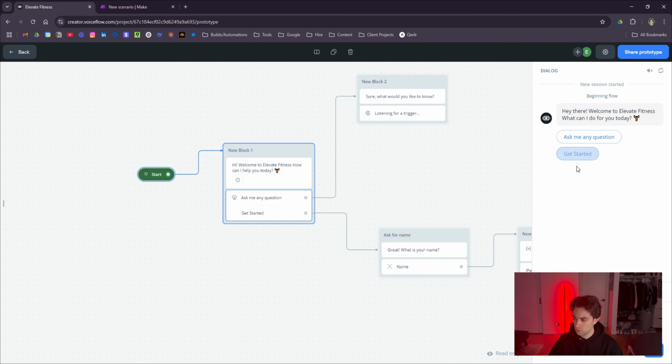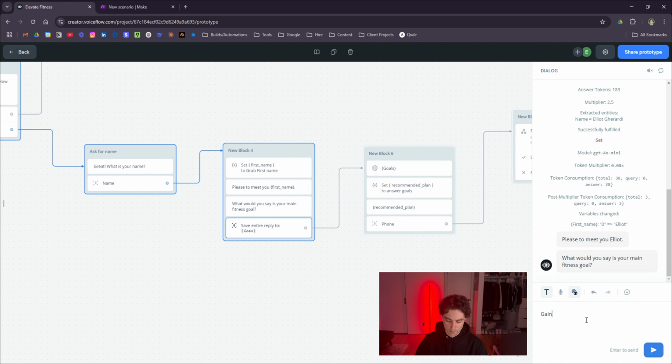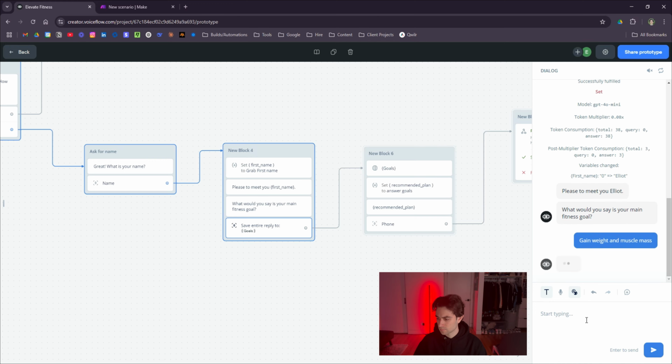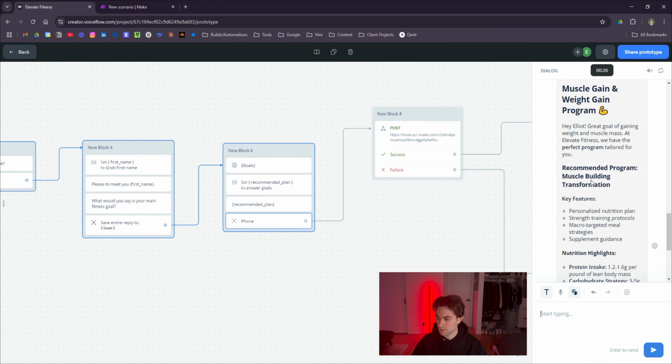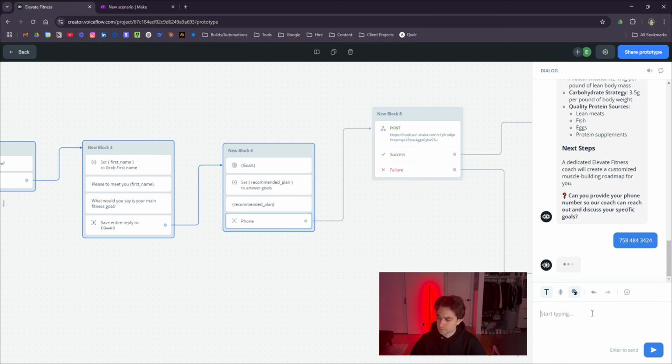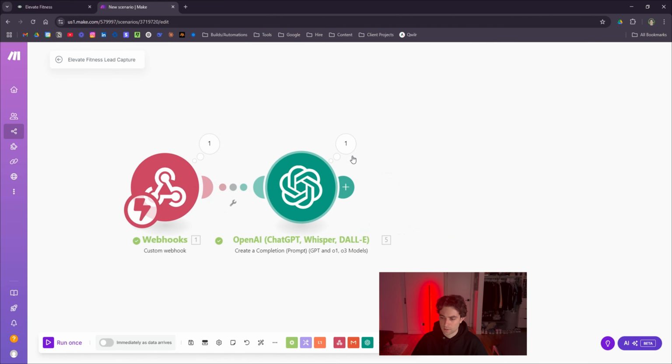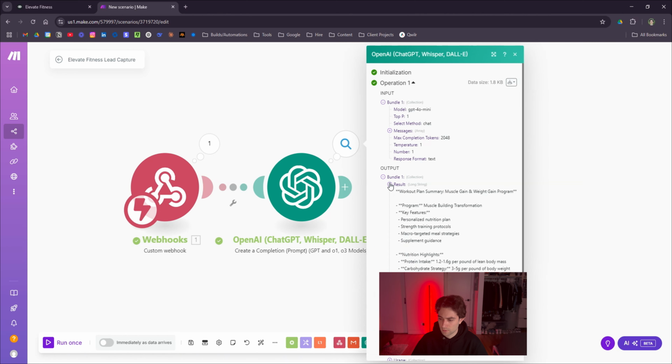Start a new chat. We'll do get started. We'll do Elliot Girardi. Let's say gain weight and muscle mass. And then here's the plan that it made for us. And then it's going to ask for our phone number. So we'll say boom, boom, random phone number here. That's going to be sent directly to make.com. And then here we can add the additional questions, but we are not going to do that. And then we're going to see exactly what our response is here. Results.